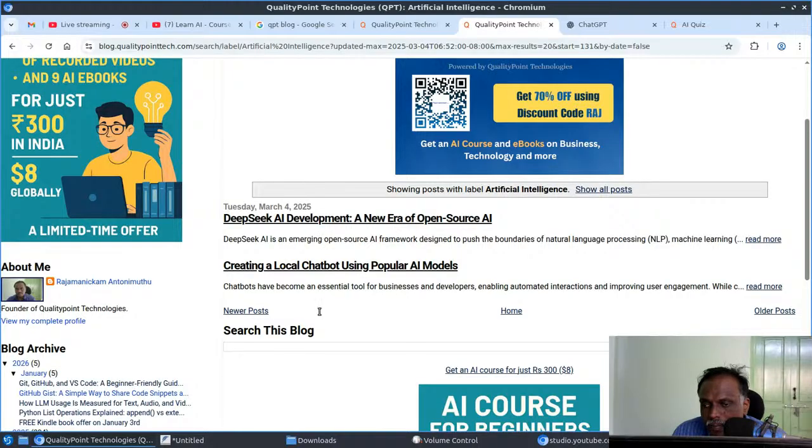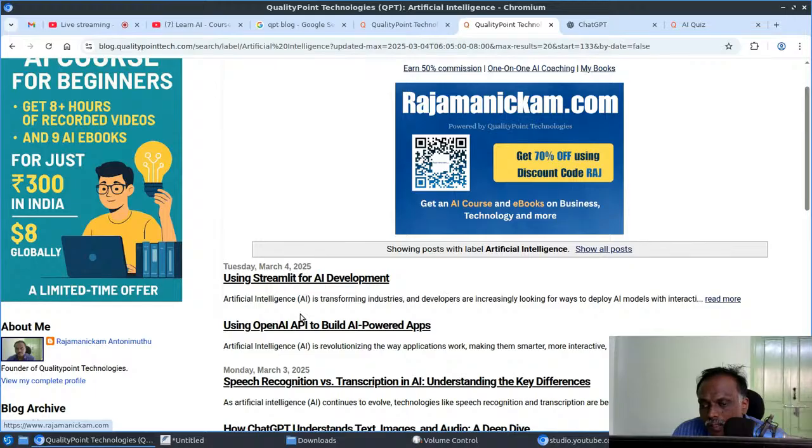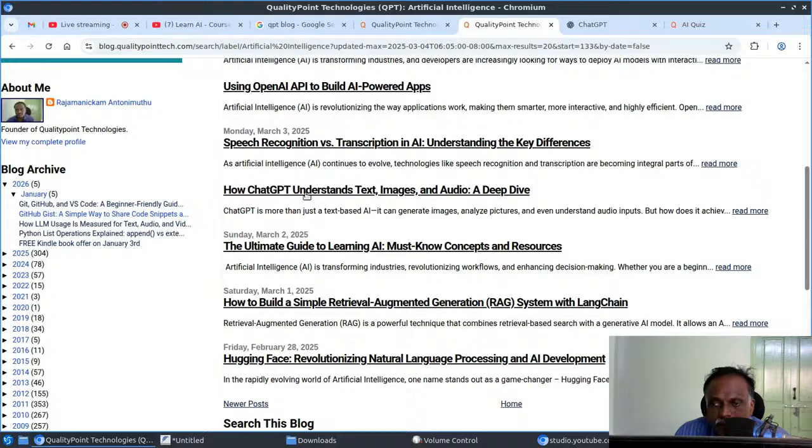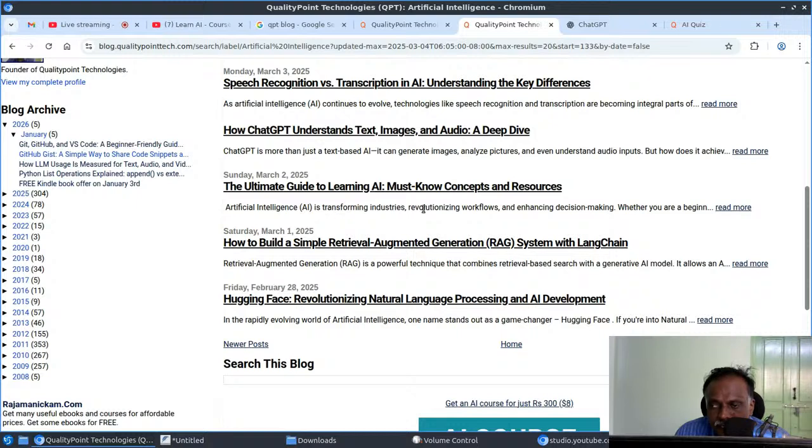DeepSeek AI development, creating a local chatbot using popular AI models, Streamlit, OpenAI API to build AI-powered apps, speech recognition versus transcription in AI, explaining the key differences, and how ChatGPT understands text, images, and audio. Deep dive: the ultimate guide to learning AI, must-know concepts and resources. How to build a simple retrieval augmented generation RAG system with LangChain. Hugging Face tutorial.